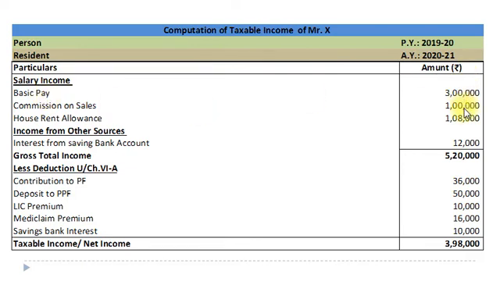Commission on sales, rupees 1 lakh. And house rent allowance, rupees 1 lakh 8,000. Then next is income from other sources, that is interest from savings bank account, rupees 12,000. So our gross total income amounts to rupees 5 lakh 20,000.